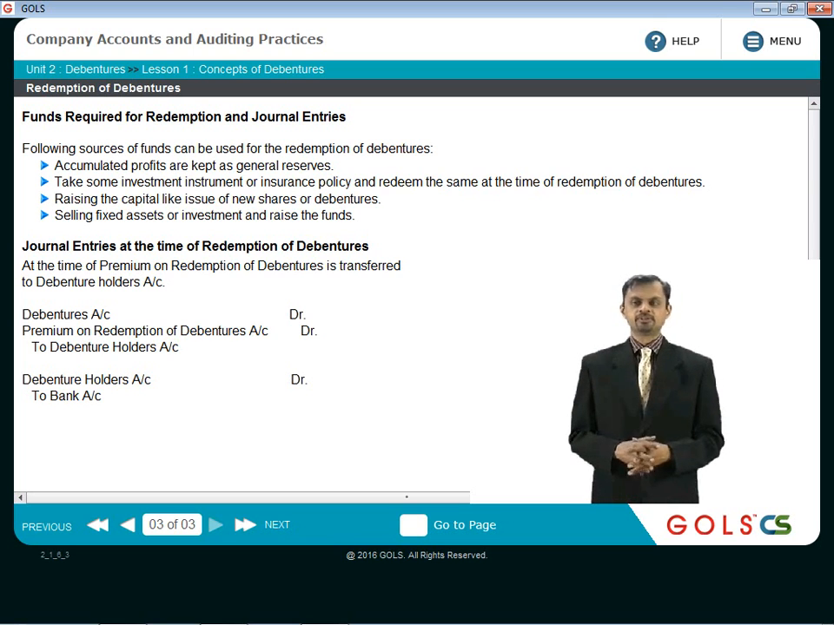Now the Companies Act has laid down certain conditions and stipulations for protection of debenture holders.